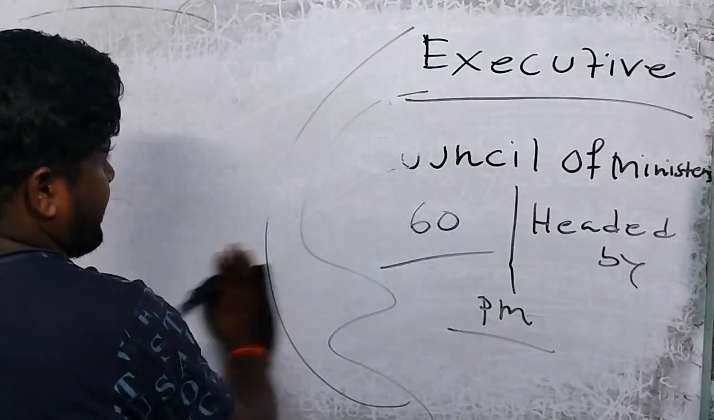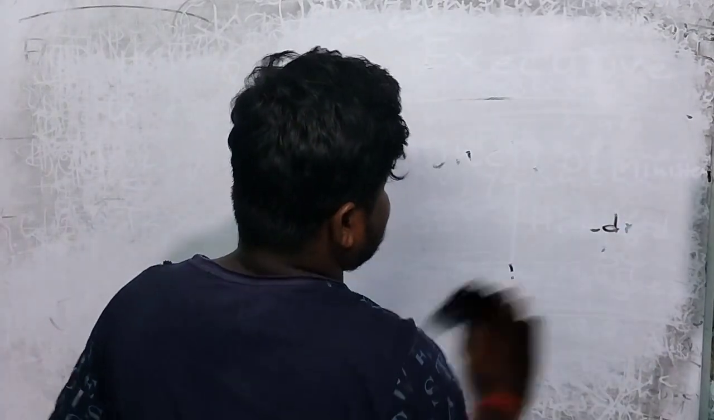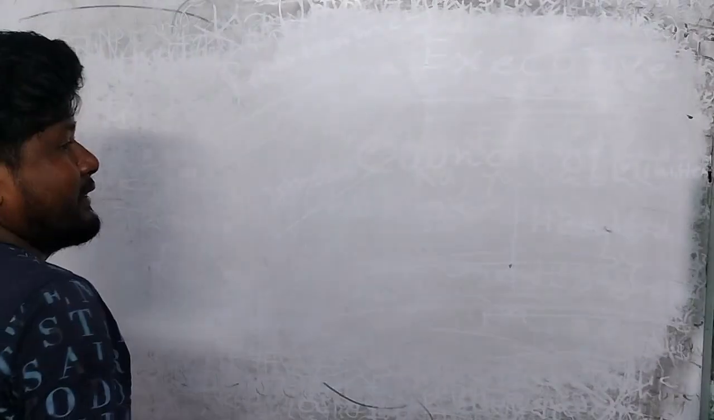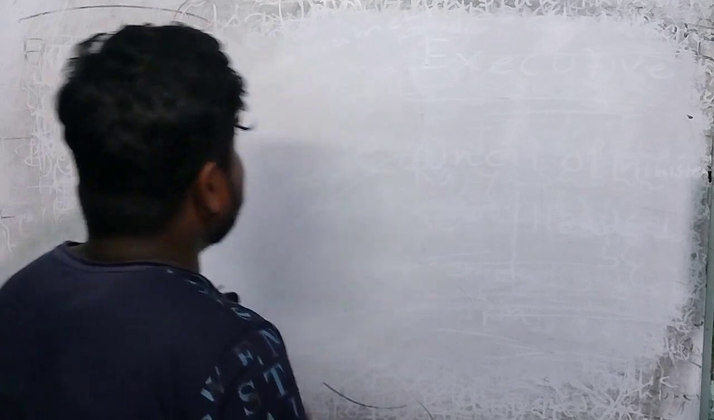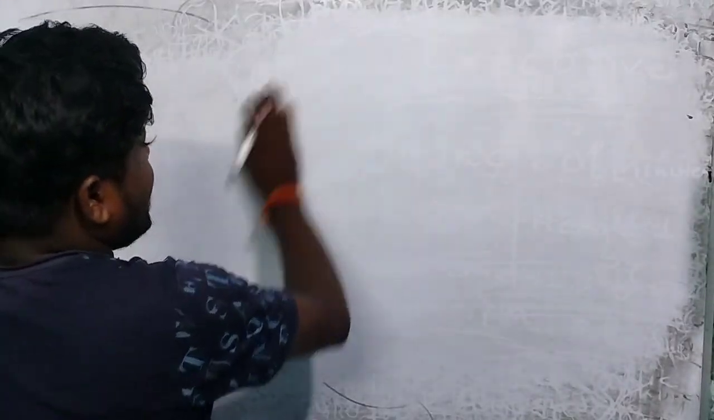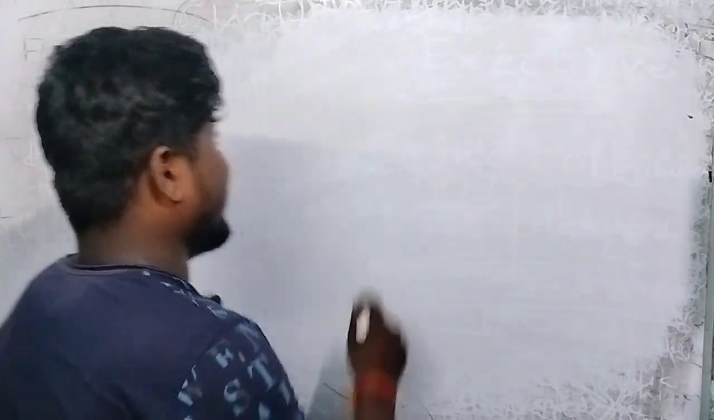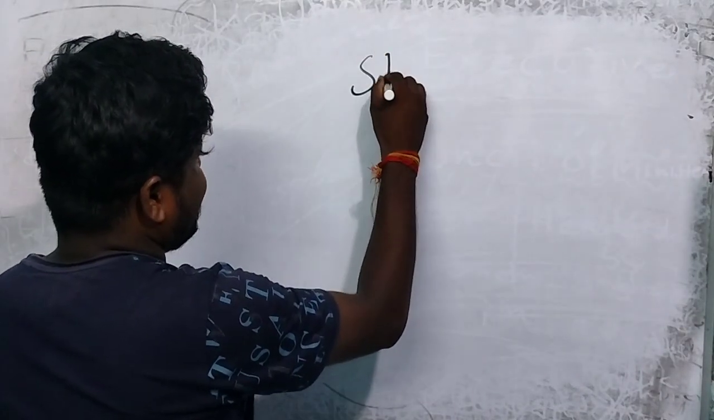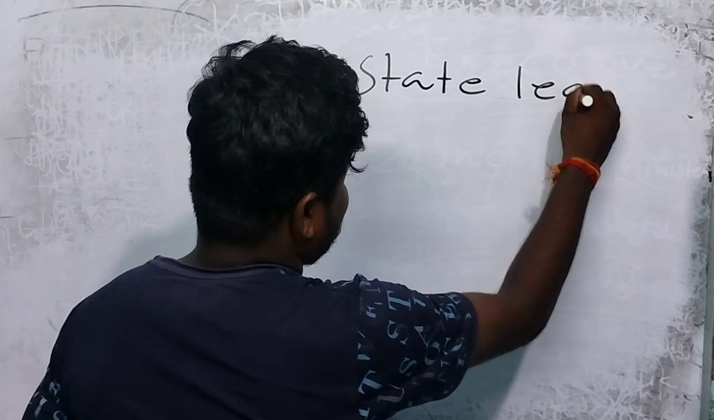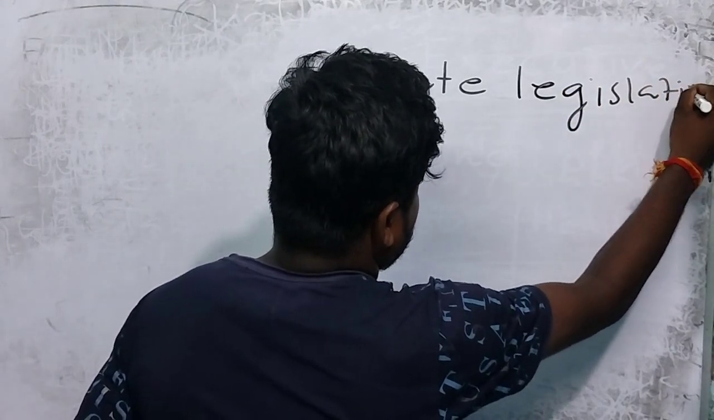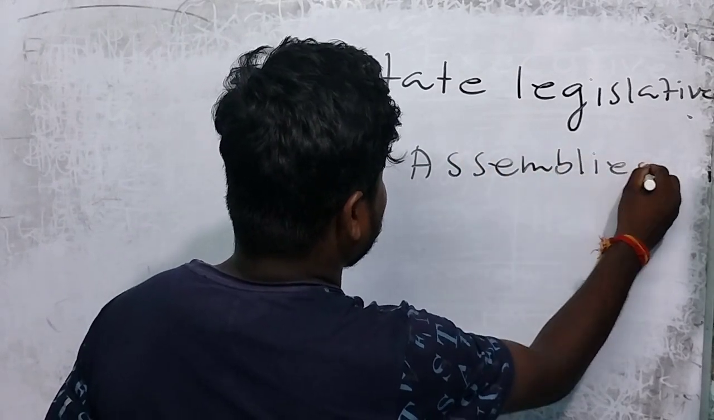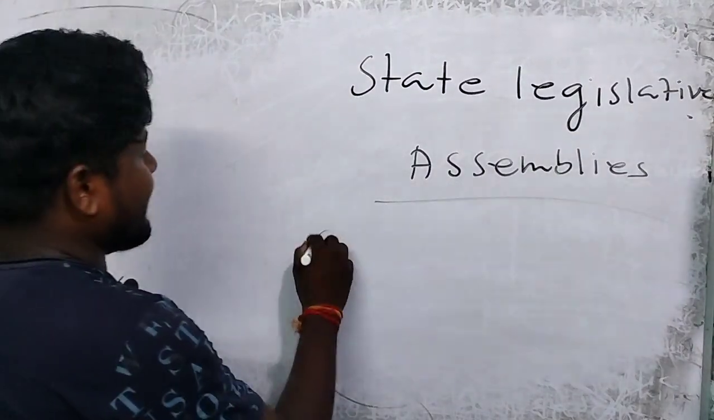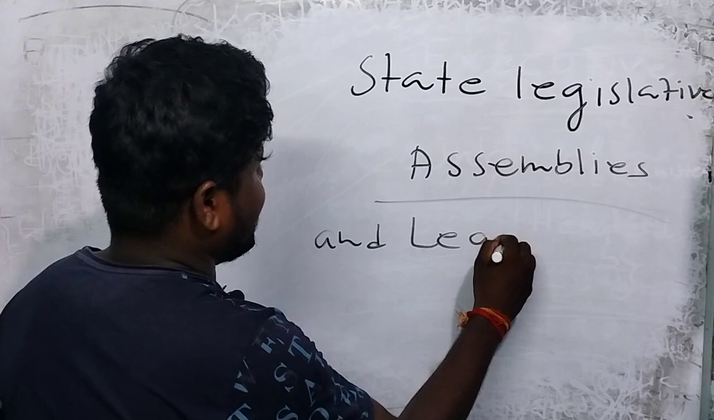So we will discuss state legislature and state executive. Similarly, every state has a state legislative assembly. Every state has state legislative assemblies and a legislative council.